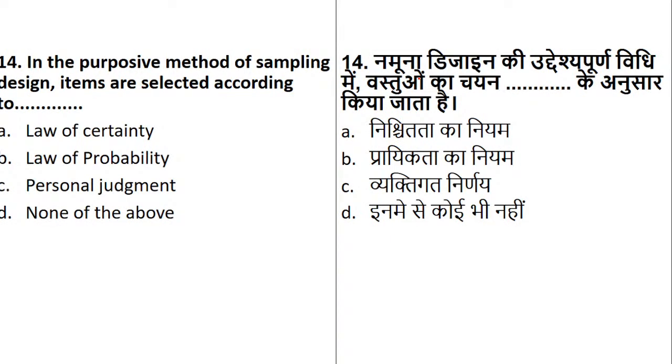In the purposive method of sampling design, items are selected according to what? Purposive. So we have sampling, no? We have done two types of sampling, probability and non-probability. So in purposive method, they are talking about the purposive method. Law of certainty, law of probability, personal judgment, or none of the above. What does it indicate?